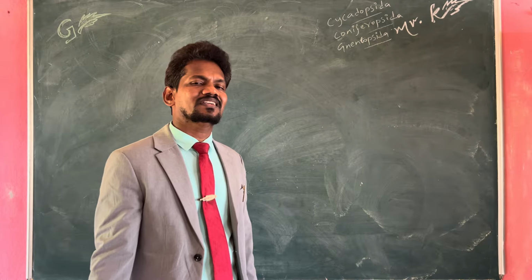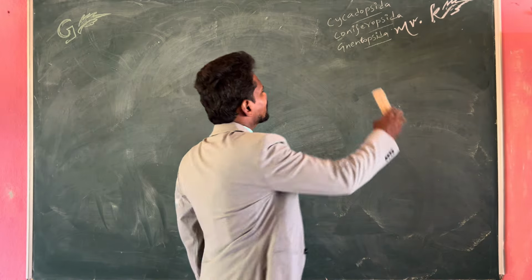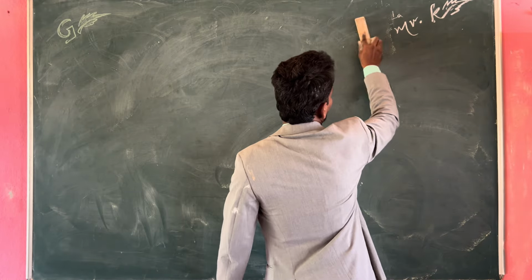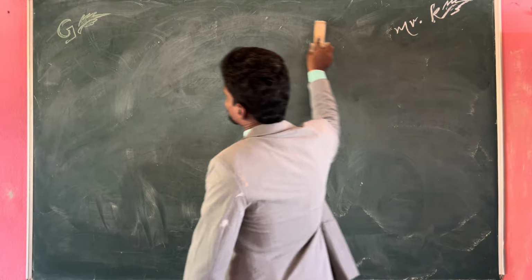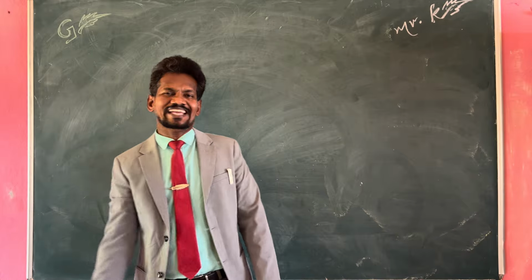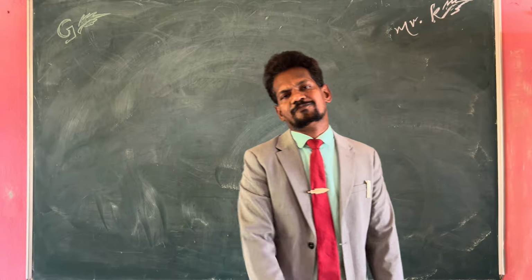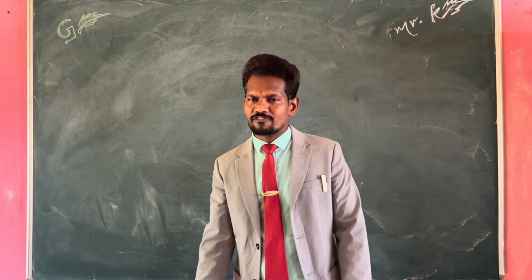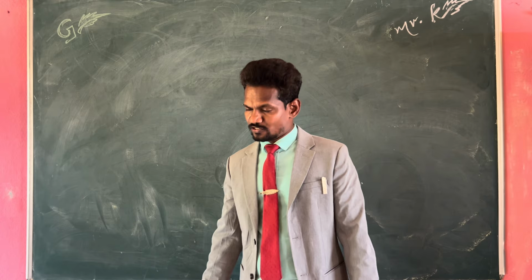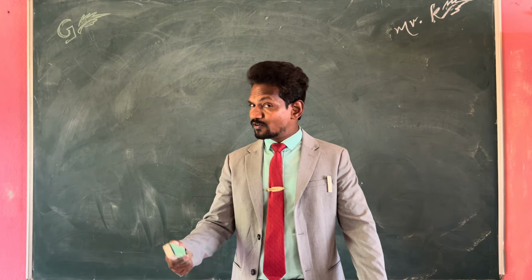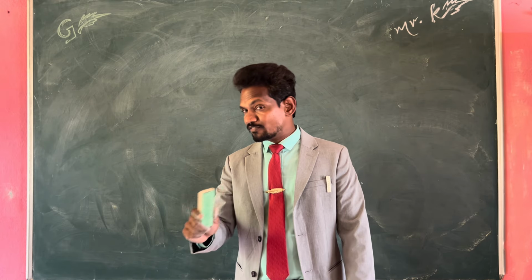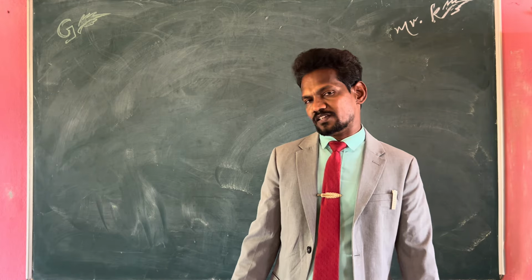Gnetopsida, example Gnetum. So these three classes are included under gymnosperms, naked seed bearing plants on the earth. First spermatophytes, first archegoniates, and embryophytic plants, tracheophytic plants, etc.